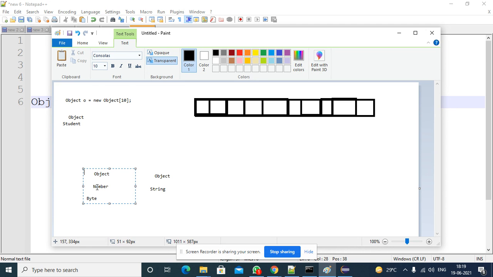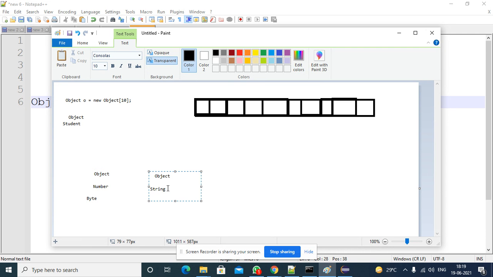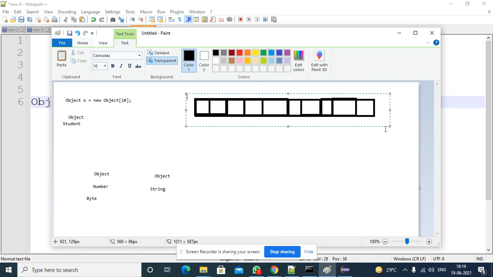That means one more class is in the middle. So in this case, this is a direct subclass of the Object class. In this case, indirect, right? So if you create memory for the Object class, in those memory locations you can store Object class references or its subclasses' references, no problem, right?